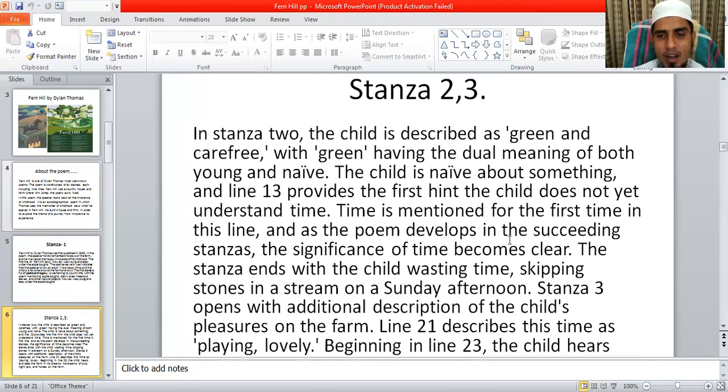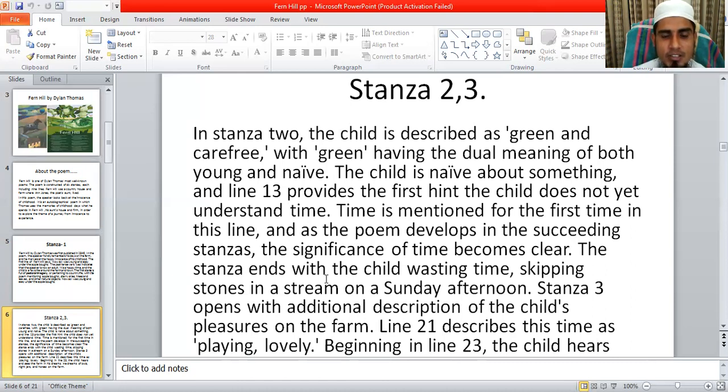And as the poem develops in the succeeding stanzas, as the thought of the poem gradually develops, he gives the idea about time. So the significance of time becomes clear with the development of the thoughts.